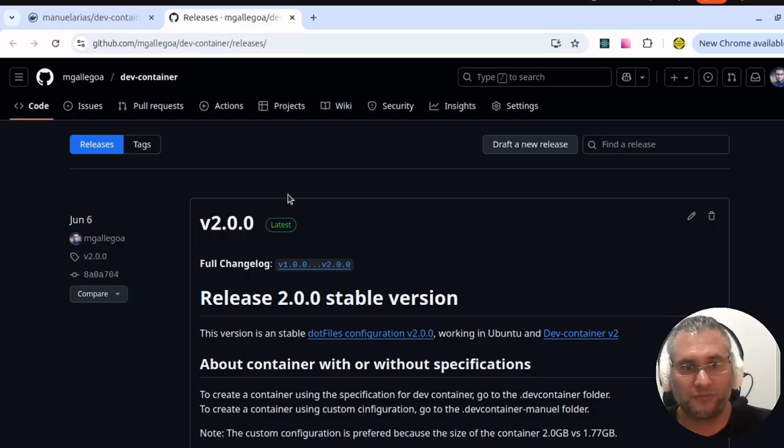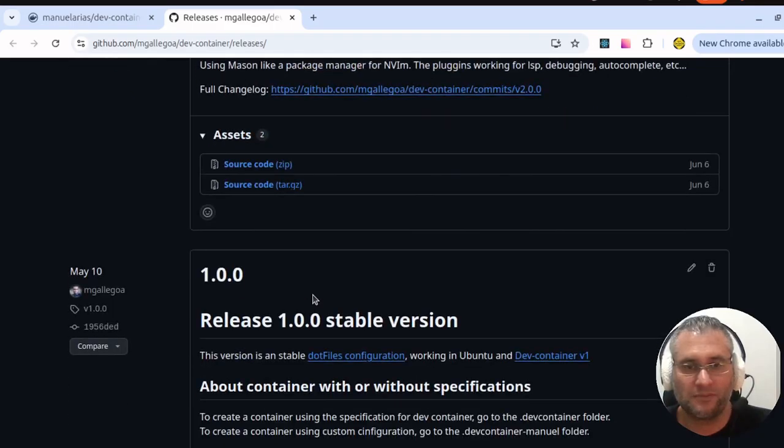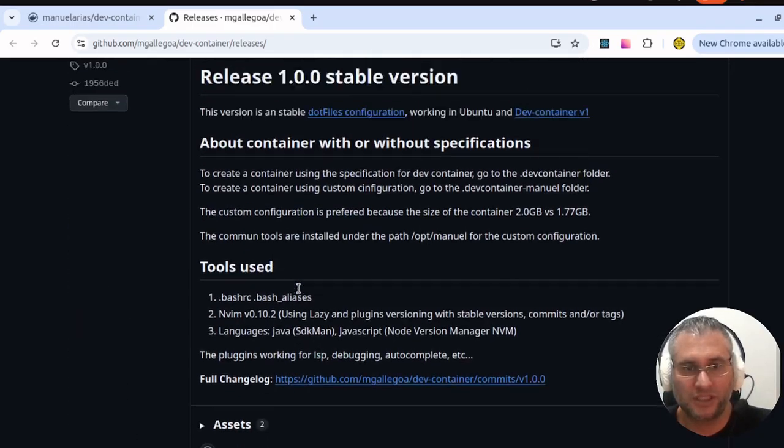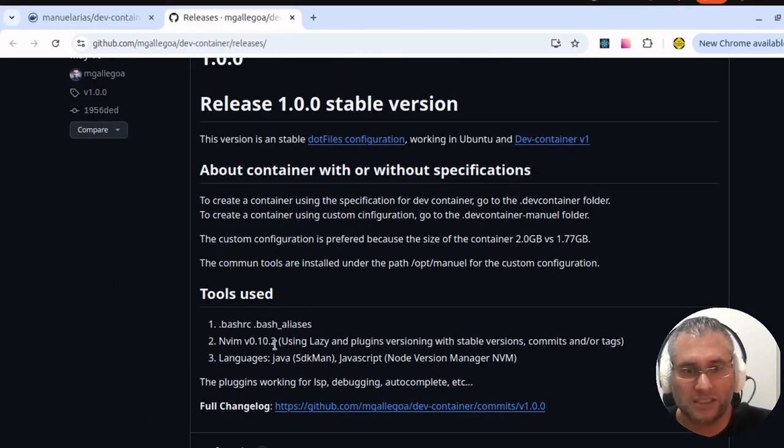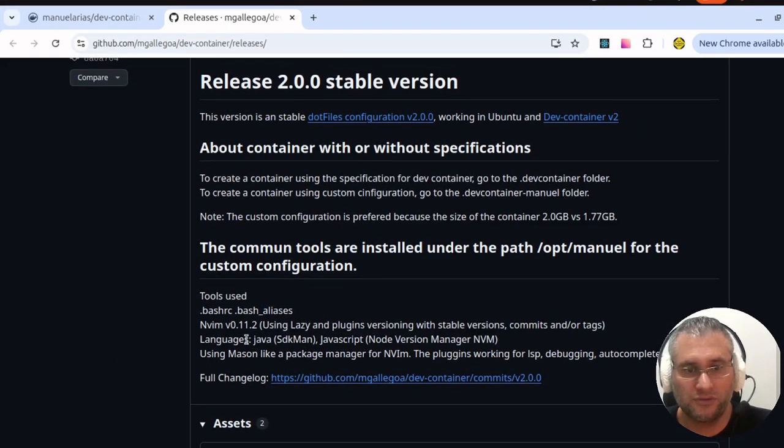The major change from release 1 to release 2 is the Neovim version. For example, in release 1 I am using version 0.10, and in version 2 I am using version 0.11. Of course, previously I upgraded the different plugins required to work with this Neovim version.